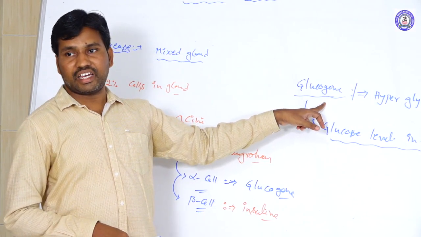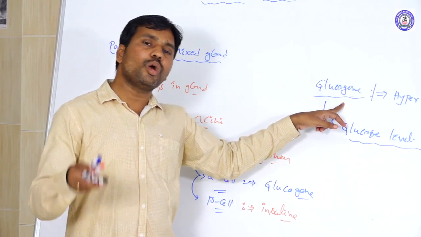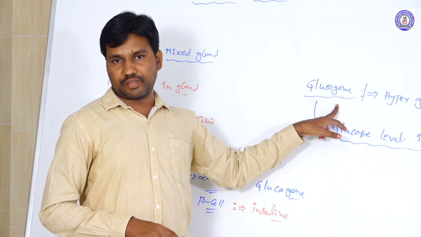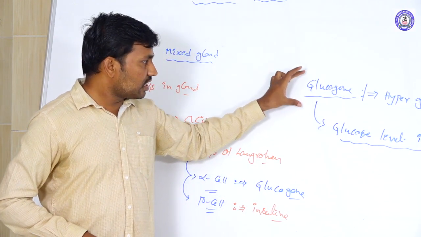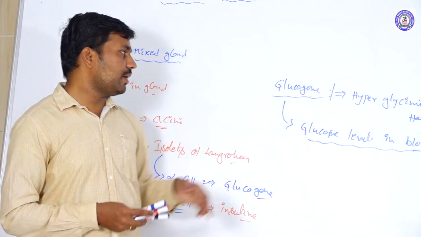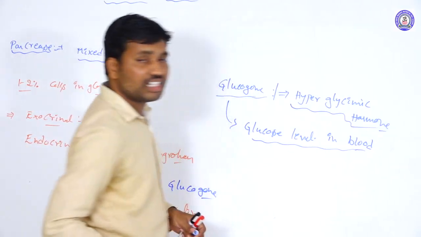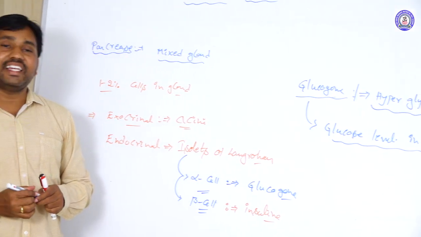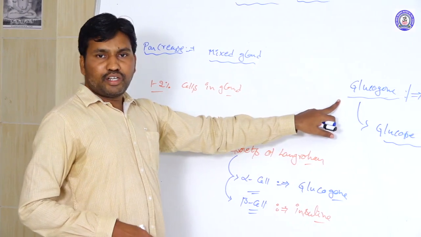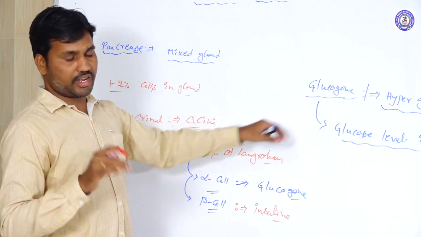Not only that, glycogenolysis occurs here. The glycogen that is already there is converted into glucose form. So with the help of the glucagon, the glucose level rises, and that is why glucagon is called a hyperglycemic hormone. It raises the glucose level, to maintain the glucose concentration in the blood.